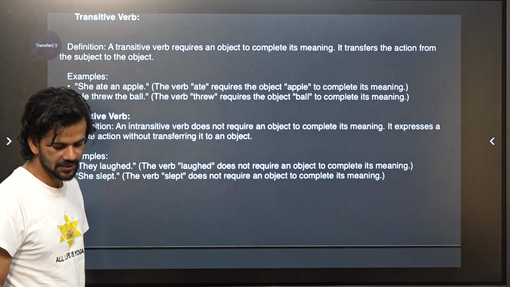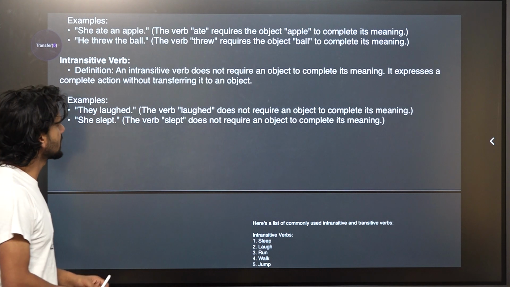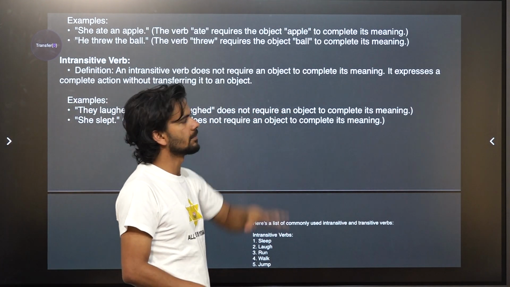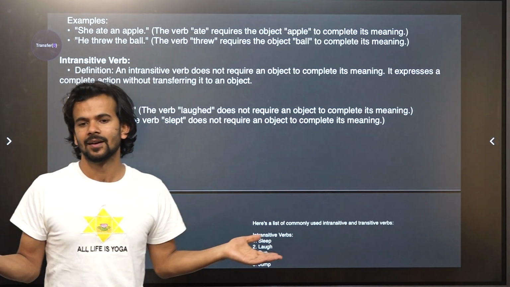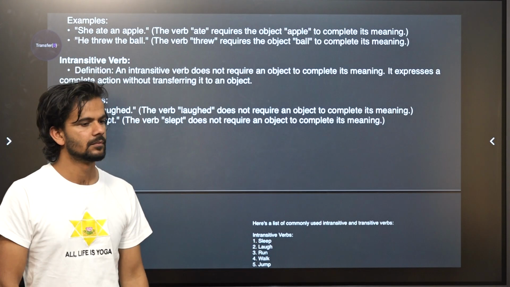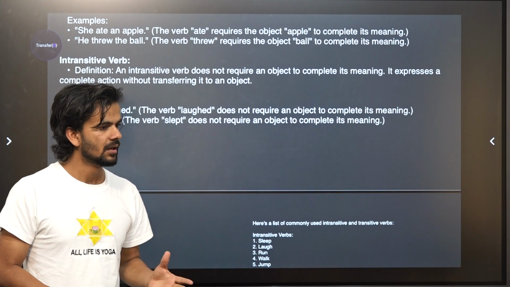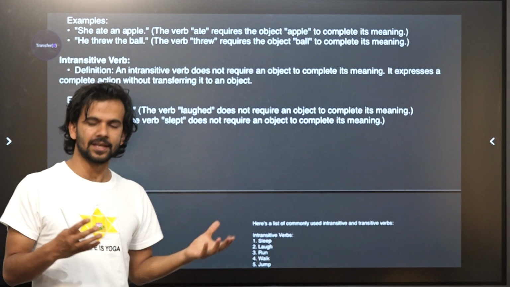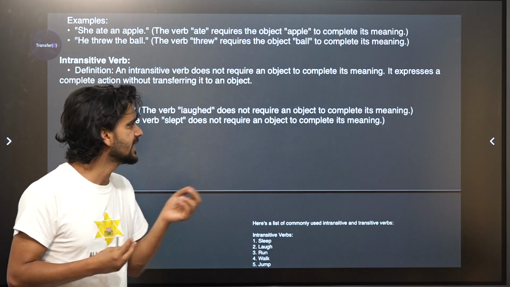And then, intransitive verb. An intransitive verb does not require an object to complete its meaning. For example, they laughed. You can laugh without a thing. If somebody says you laugh, that means, oh yes, you laugh, right? You don't need a thing. You don't need an object.